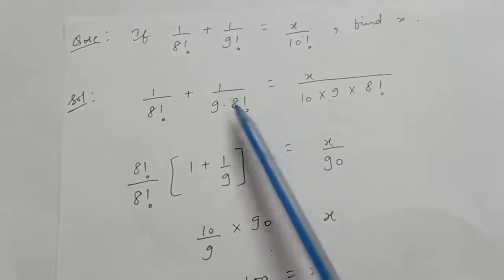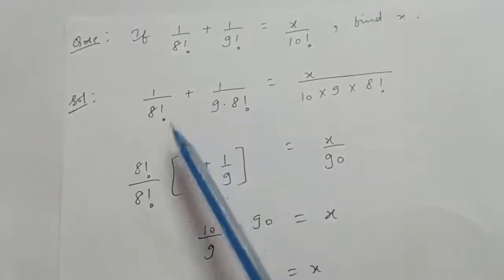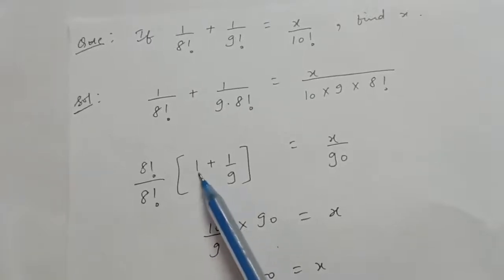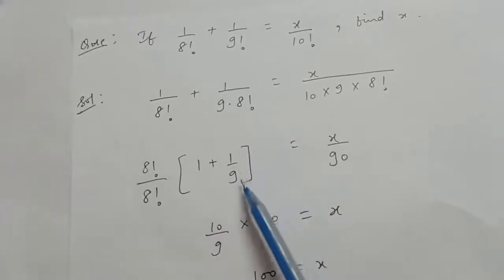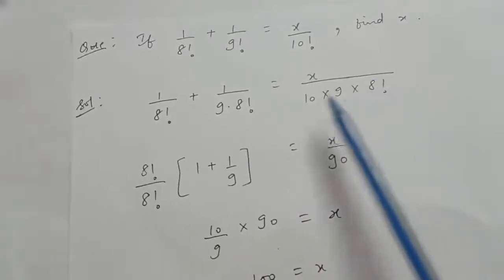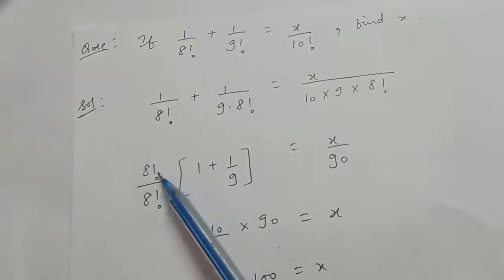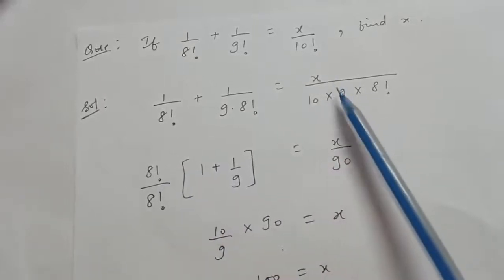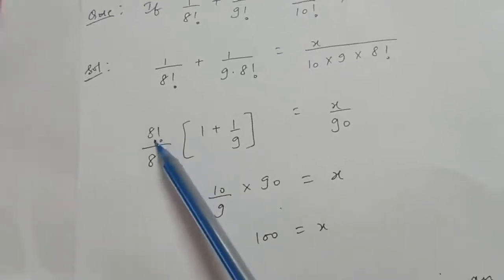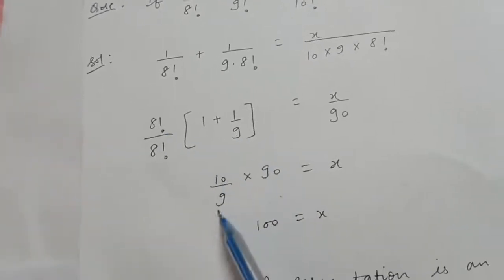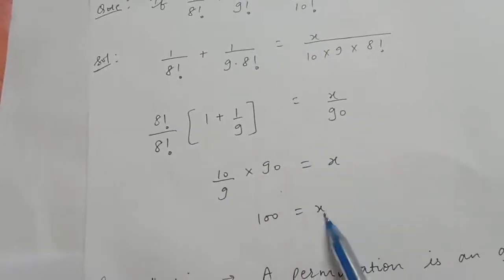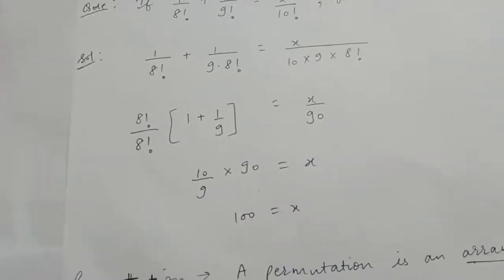Now taking 1 by 8 factorial common from both terms, 1 by 8 factorial into 1 plus 1 by 9 equal to x upon 10 into 9 into 8 factorial. Taking 8 factorial to this side, equal to x upon 10 into 9, which is 90. Now this 8 factorial will get cancelled, you will get 10 by 9 into 90 equal to x, so x will be 100, right?